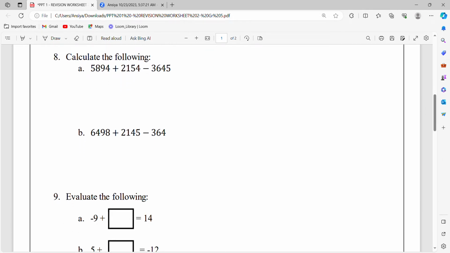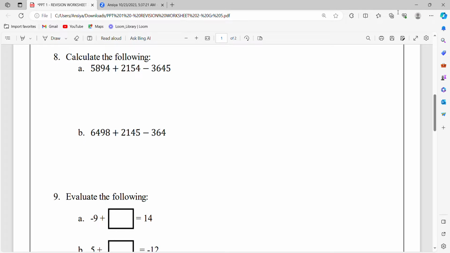The next one is a very simple topic of addition subtraction, so make sure that you know the rules of the basic addition subtraction. If any student is struggling, what you can do is download some addition worksheets from Google. If subtraction is difficult, download subtraction worksheets. You can just type subtraction practice grade 5. You will get enough worksheets, so take a printout or copy the questions and keep practicing, because addition subtraction is a very important topic in maths.